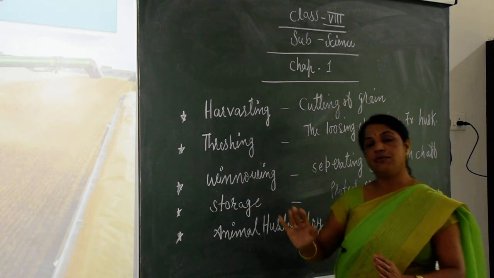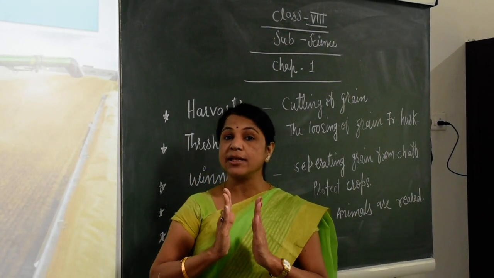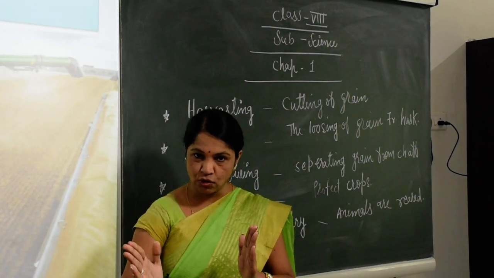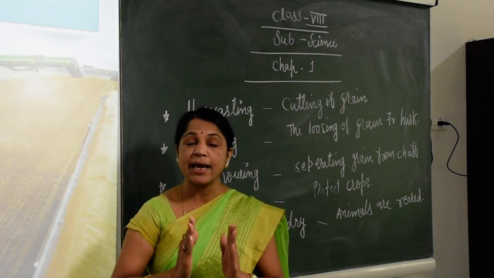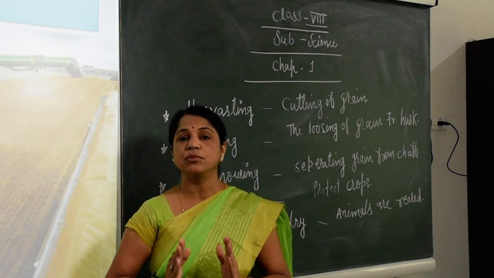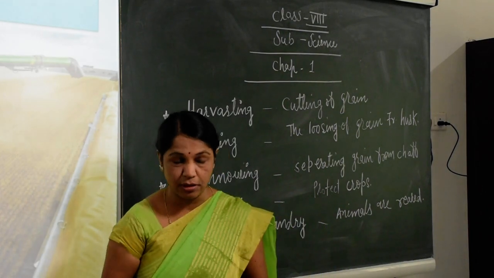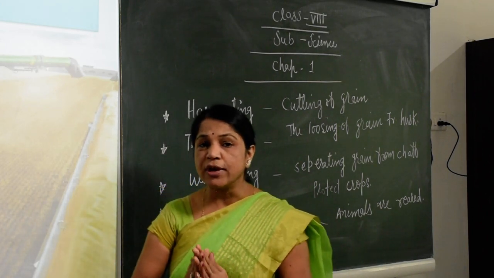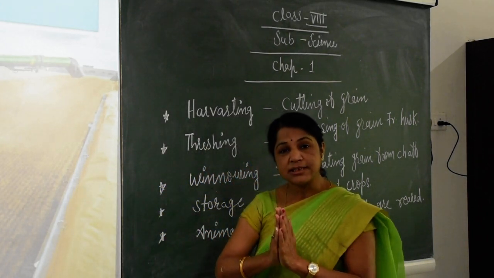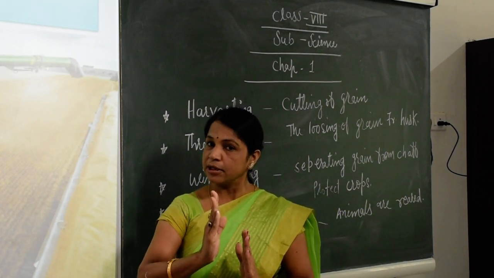After winnowing we have storage. Storage is needed when the crop has matured. After the maturation of the crop we can protect it from moisture, insects, microorganisms, and rats. So we keep it in a safe place. This process is called storage.